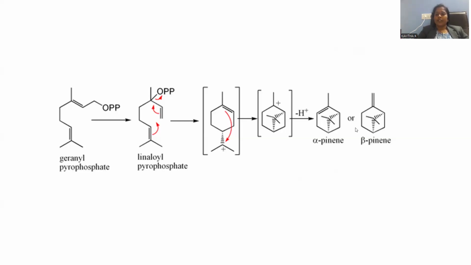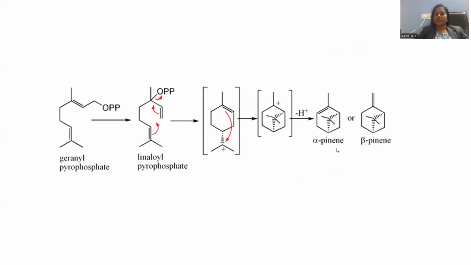This will participate in the isomeric form as well, because the double bond has another provision to migrate over there. Whenever the double bond is shifting over, what happens? Isomerism is possible by means of shifting of hydride from the 1 to 3. A 1,3 shift of hydride is possible, giving rise to another isomer called beta pinene.